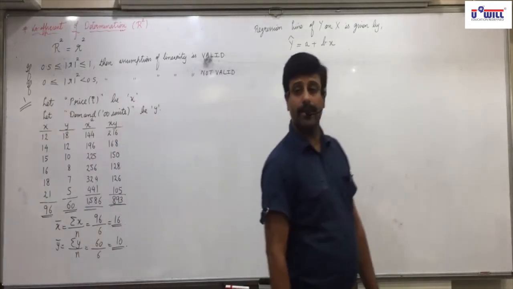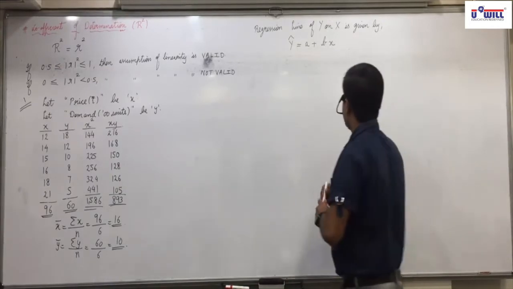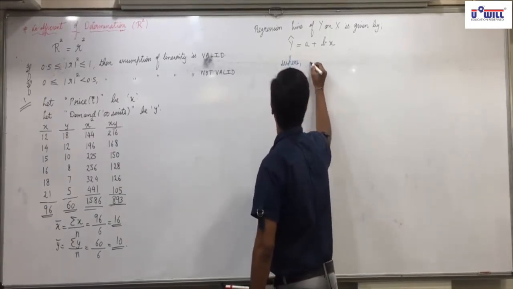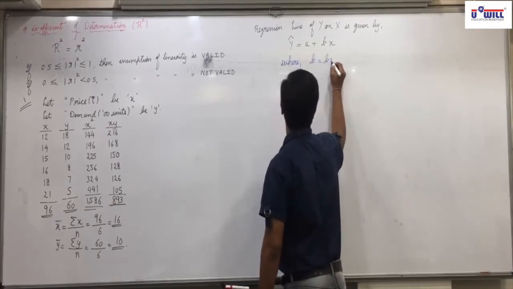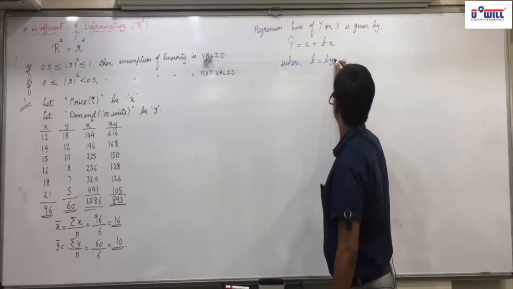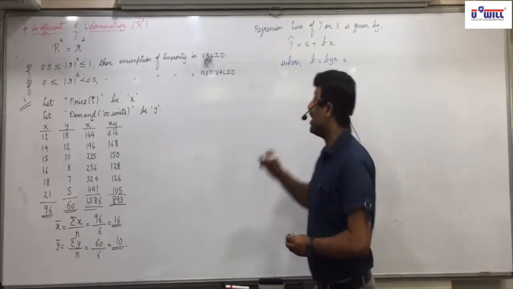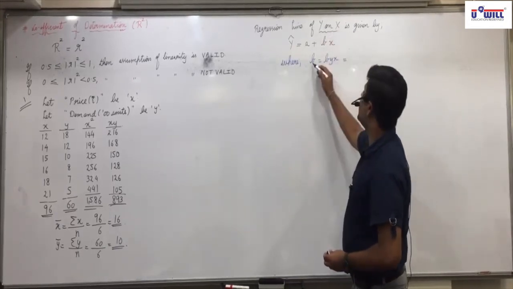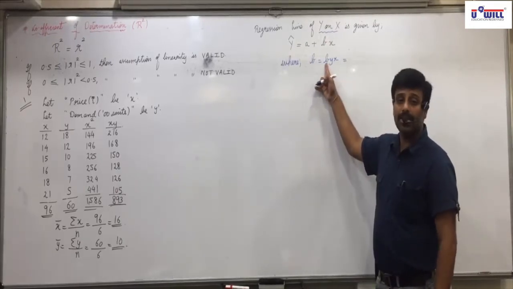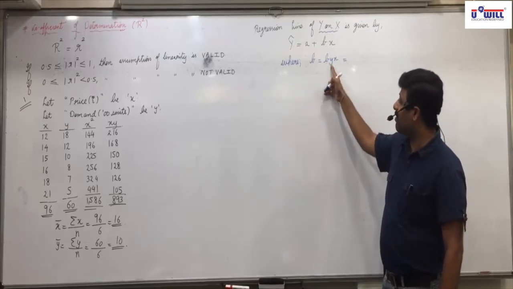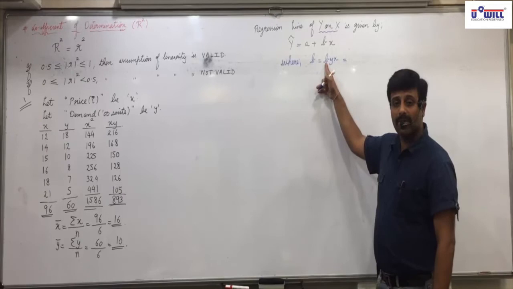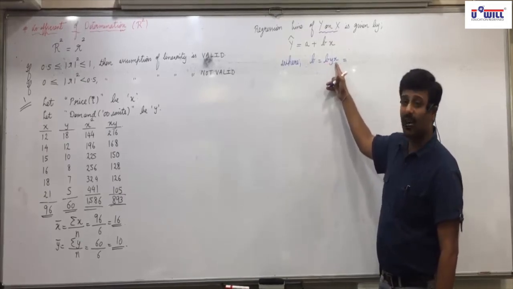Any confusion so far? Okay, this we have written yesterday. Further, where b is equal to b y by x. Do you remember this? Because we are finding the regression line of y on x, so here b denotes b y x. And how do you read this? Regression coefficient of y on x. B stands for regression coefficient and y x means of y on x.